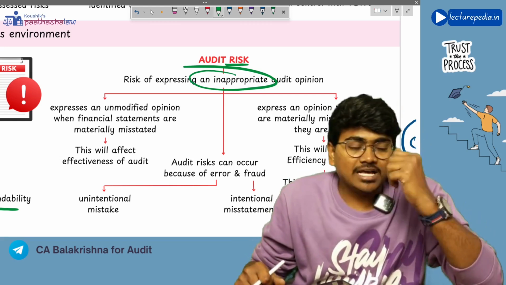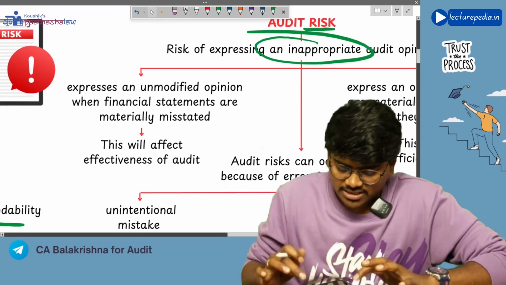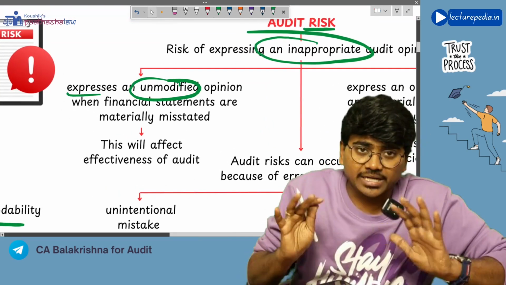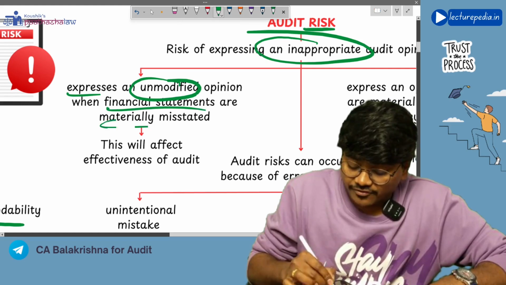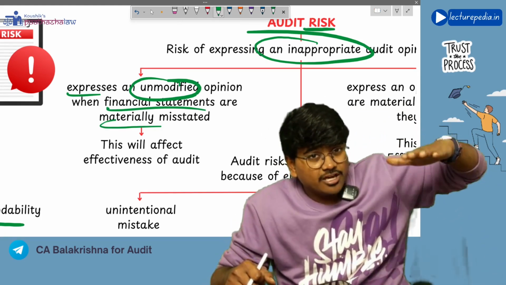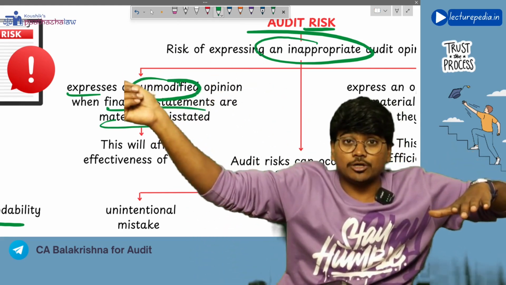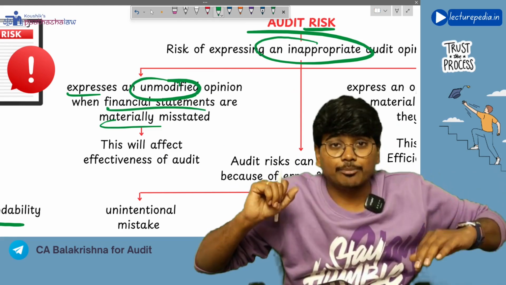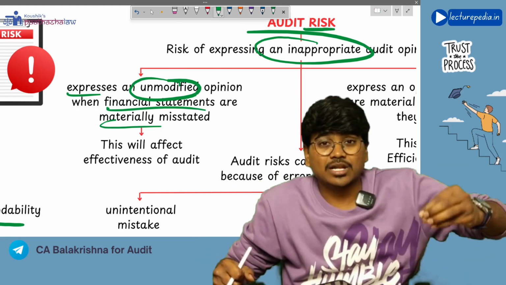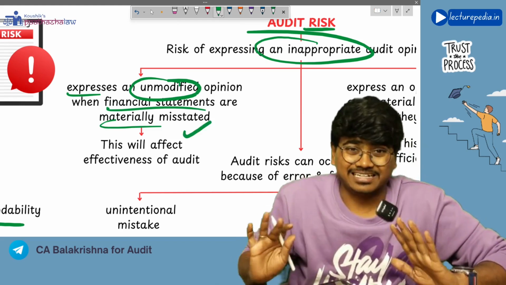Now, there are two ways in which an auditor can give an inappropriate audit opinion. What are they? First of all, expressing an unmodified opinion, meaning a clean opinion, when the financial statements are materially misstated. In the financial statements, there are misstatements. If there are misstatements, you have to modify your opinion, but you are giving an unmodified opinion. This is giving an inappropriate audit opinion, right? This will affect the effectiveness of the audit. This is nothing but audit risk.